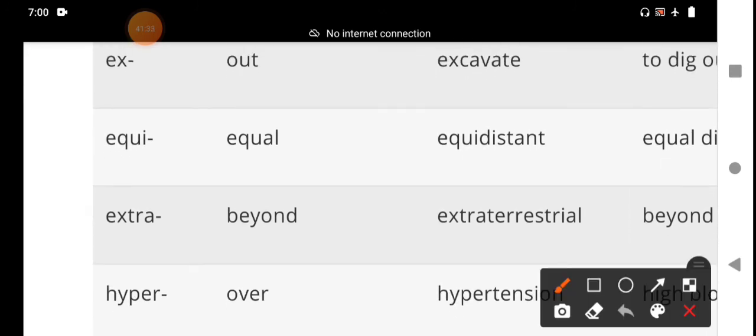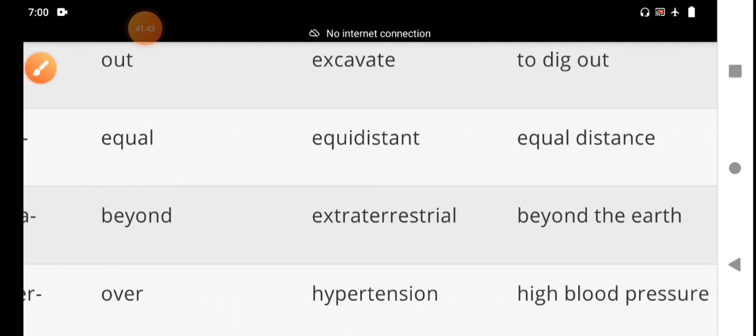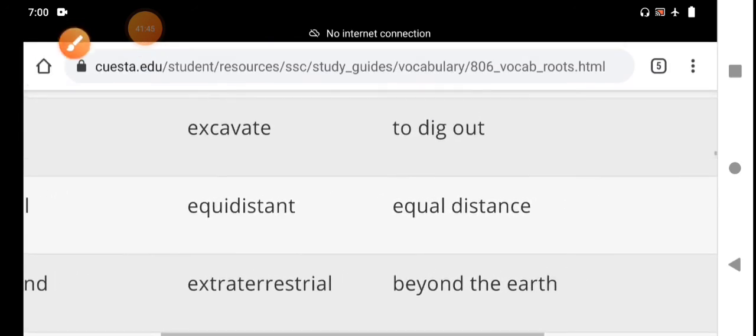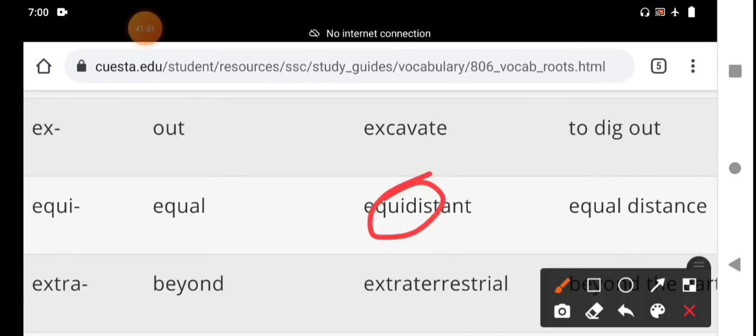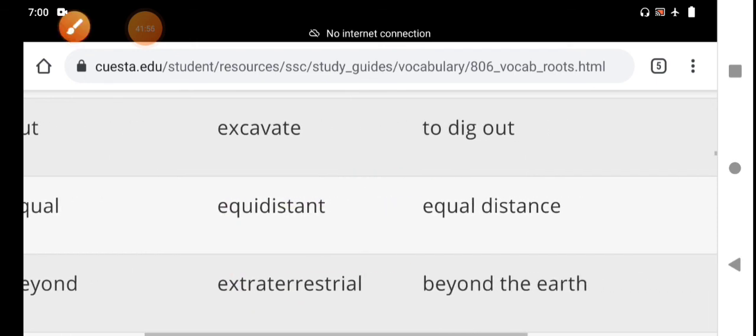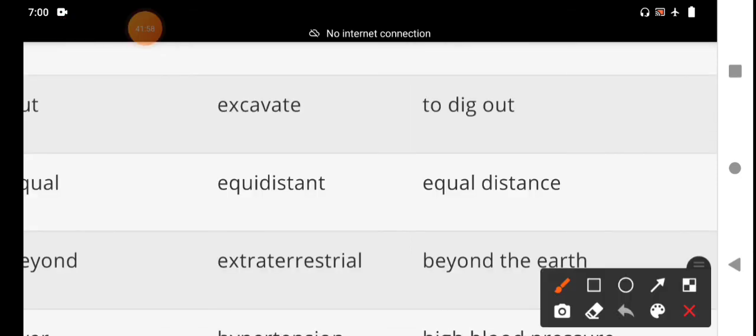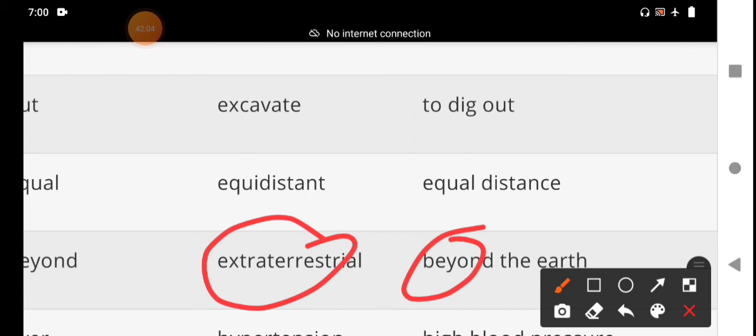The next root word is extra. Extra means beyond or outside. Extraterrestrial means beyond the earth.